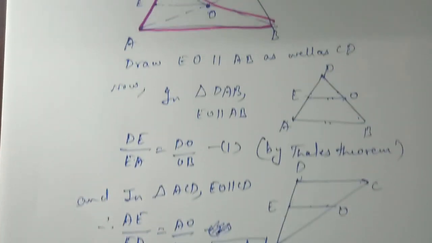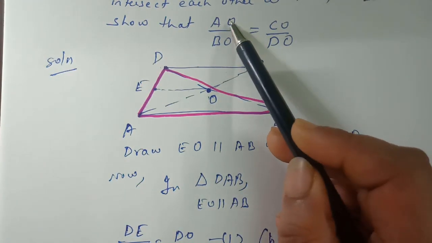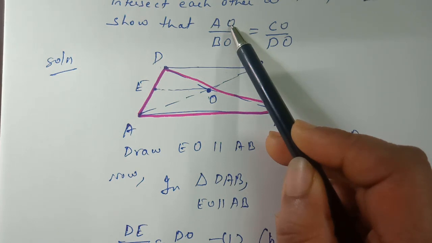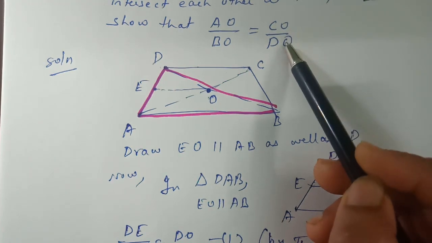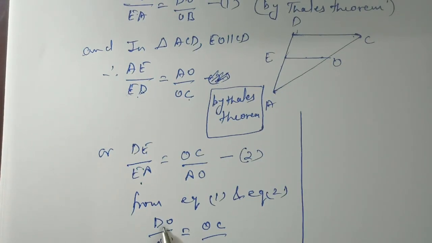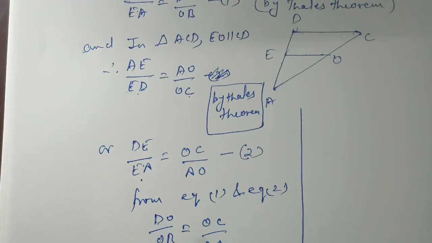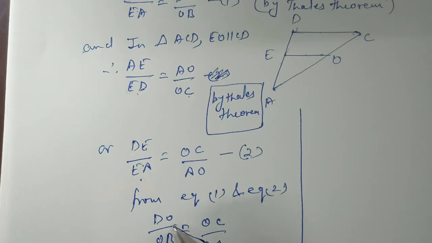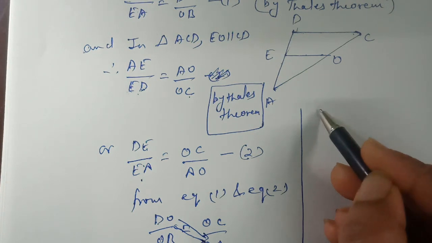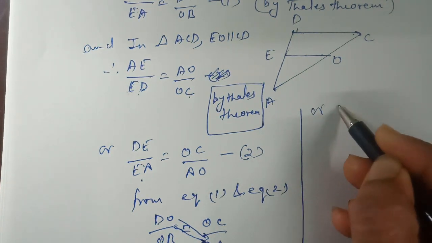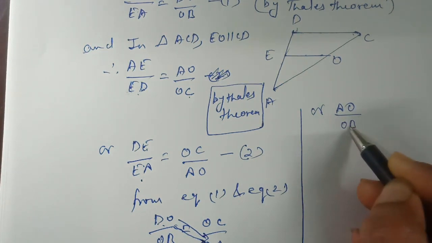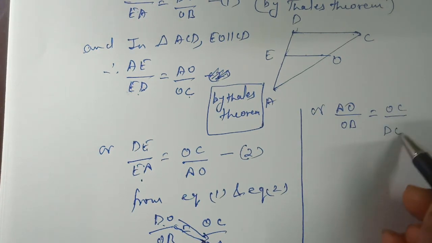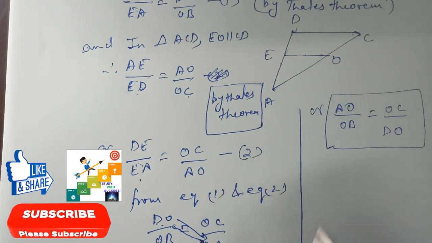Now the condition which we have to prove has AO at the numerator on the left hand side and DO at the denominator on the right hand side, but here we get DO at the numerator and AO at the denominator. So we have to change their places. We can cross multiply and just change the places of AO and DO only. So AO upon OB equals OC upon DO, which is the required condition which we had to prove.